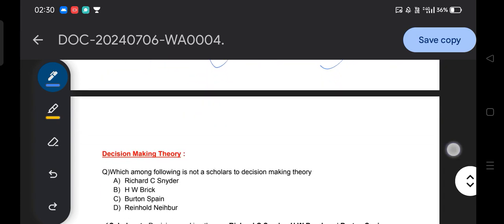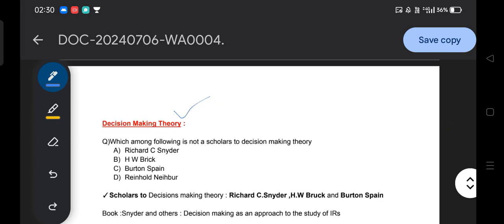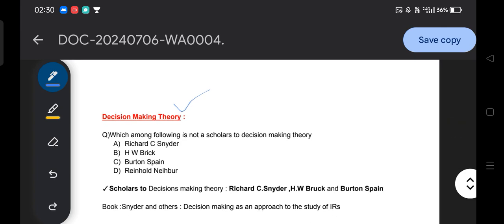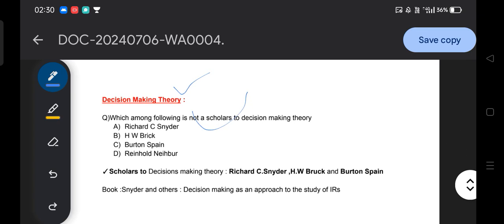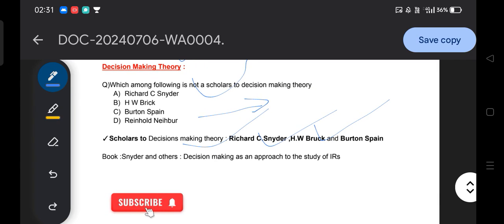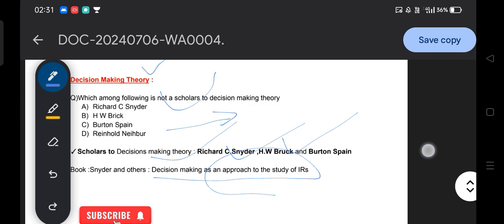After the terrorism concept, I will switch to decision making theory. Decision making theory is easy to learn because there are not multiple things to learn. You have to learn about the thinkers belonging to decision making theory. For example, which among the following is not a scholar of decision making theory: Richard C. Snyder, H. W. Bruck, Burton Sapin, and Renouvin? The answer is option D, Renouvin belongs to the historical school of thought. Snyder, Bruck, and Sapin are related to decision making theory, and the book is Decision Making as an Approach to the Study of International Relations.